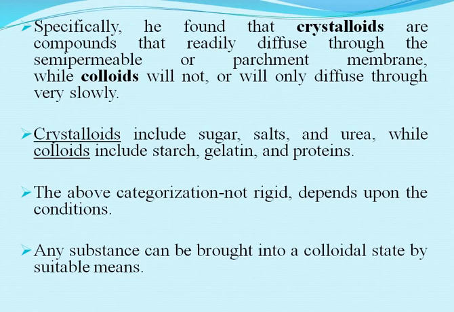The substances which diffused readily were called crystalloids, where they show crystalline nature, and those which diffused only slowly, generally found in the amorphous form, were called colloids, meaning glue-like.